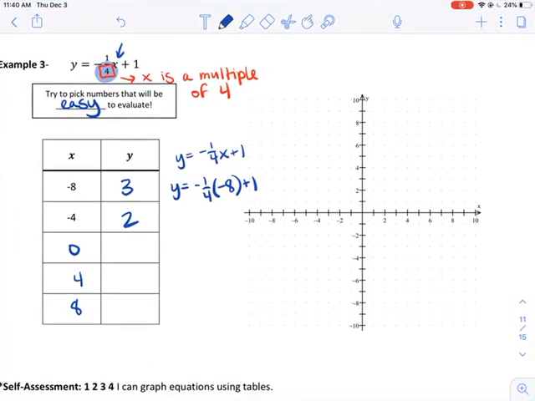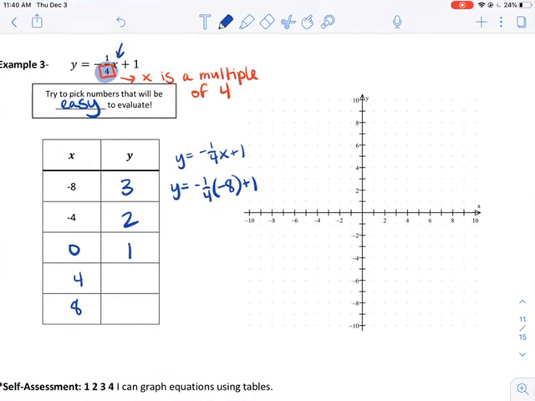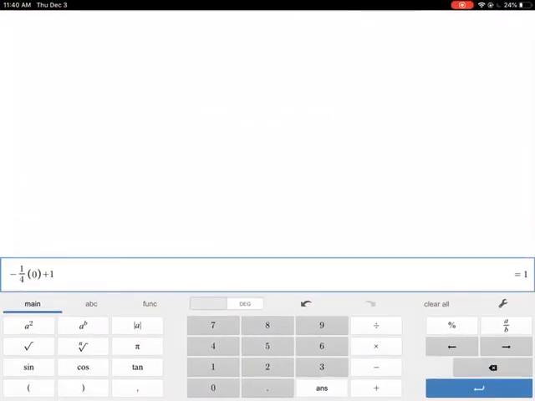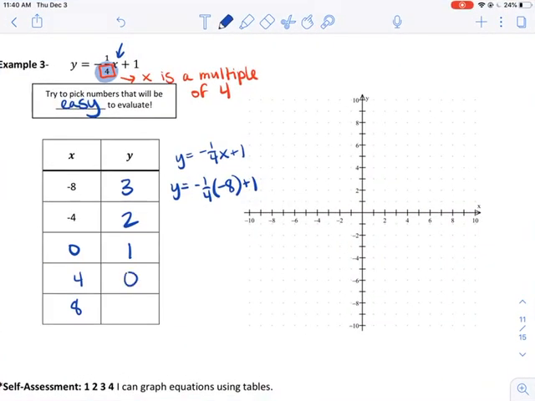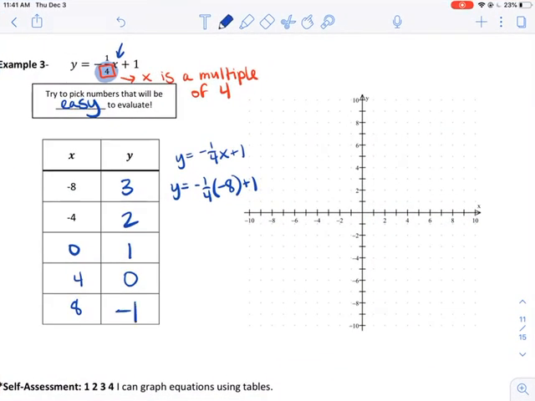0. Oh, I missed what that was. 1. Okay. Hey guys, look, I'm seeing a pattern. It goes 3, 2, 1. I think the next one will be 0. This is 4, 0. And what do you guess the other one is? I think it's going to be negative 1. We put in an 8 where it said. Okay, that's negative 1. Do you see how I did that really super fast? If you are having trouble with this part, it might be best to just rewrite it like this every time. But that takes a while. So if you can figure out the shortcut, do the shortcut.